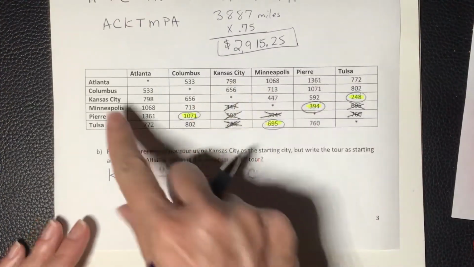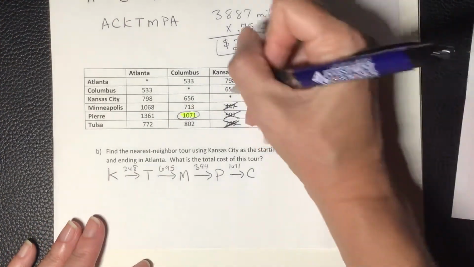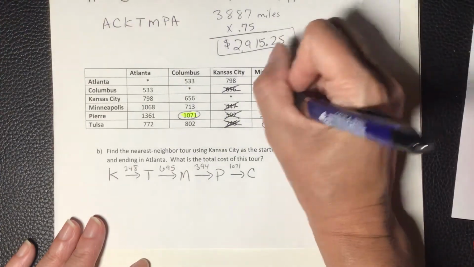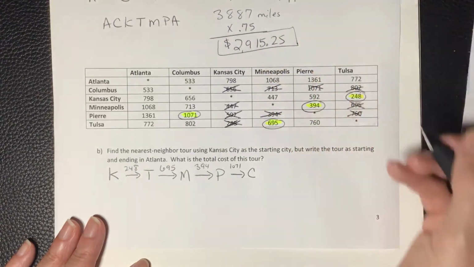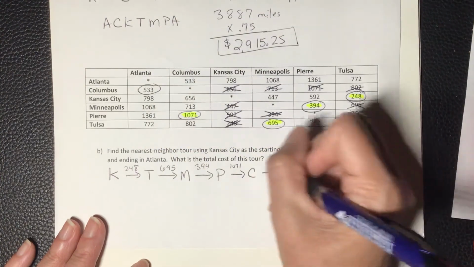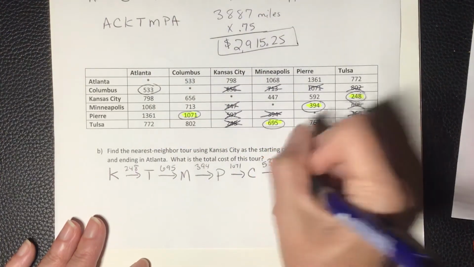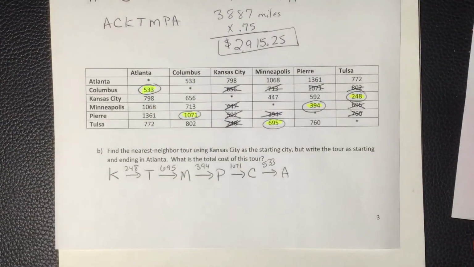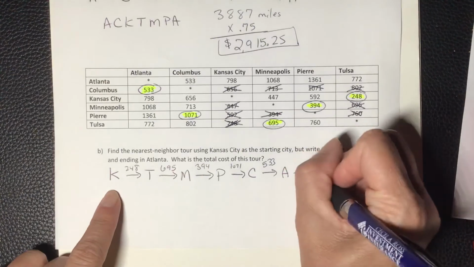Okay, so when I go to Columbus, I got to mark out all the places I've already been. Kansas City, Tulsa, Minneapolis, and Pierre. So there's only one left. The only place I haven't been is Atlanta. That's 533.